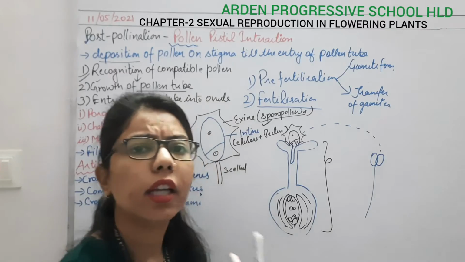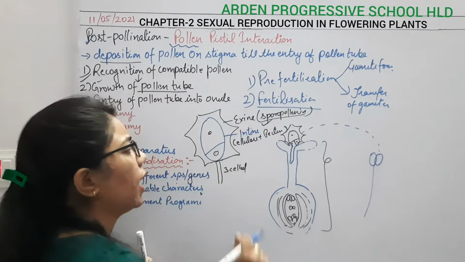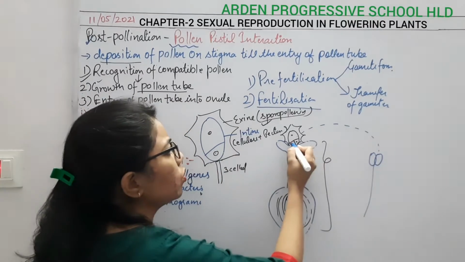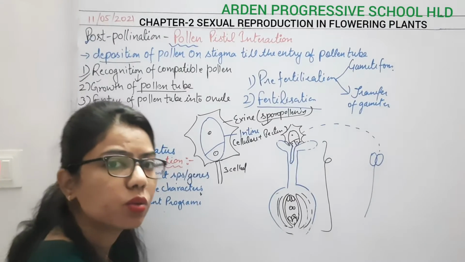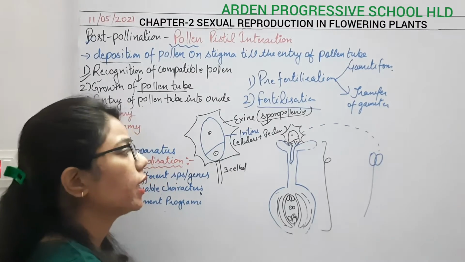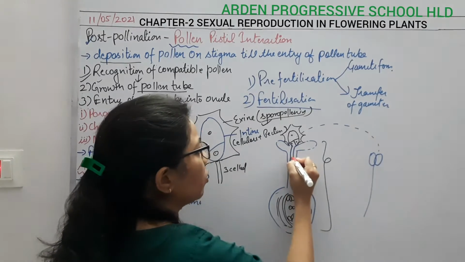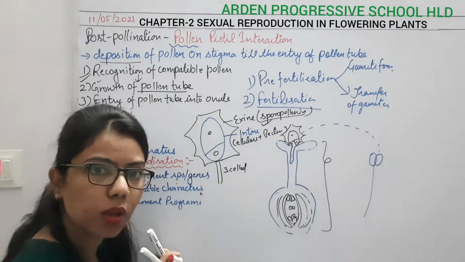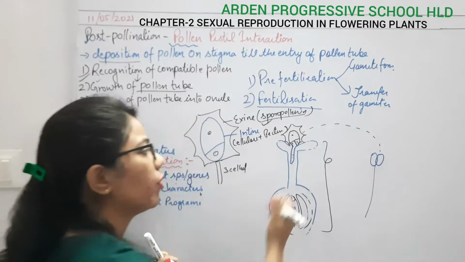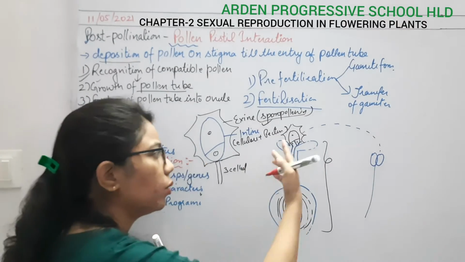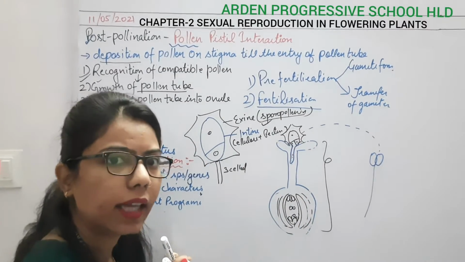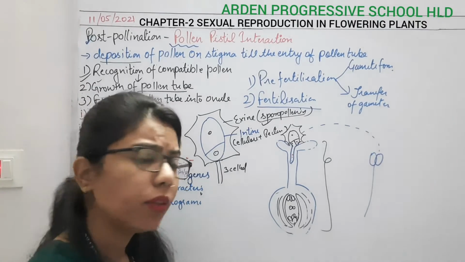What will you call it? Tube nucleus, right? And after that, these two male gametes, these two male nuclei, will also move towards this pollen tube. So how many nuclei are present in this pollen tube? Three nuclei. One is the tube nucleus and two are the male gametes. Okay, so now what will happen?